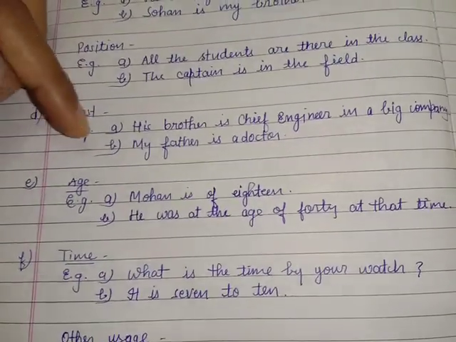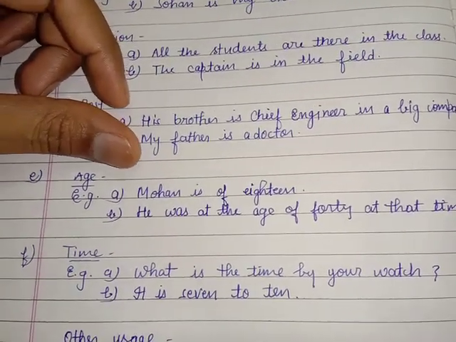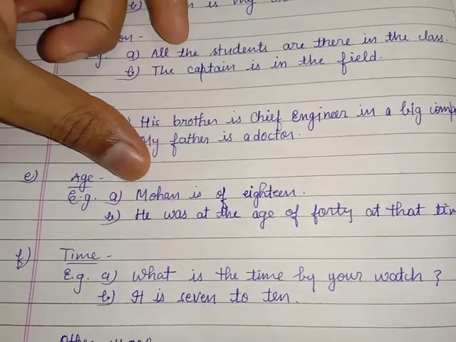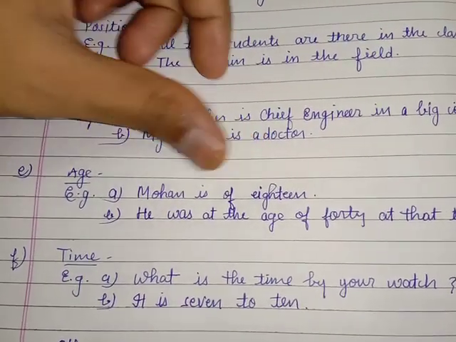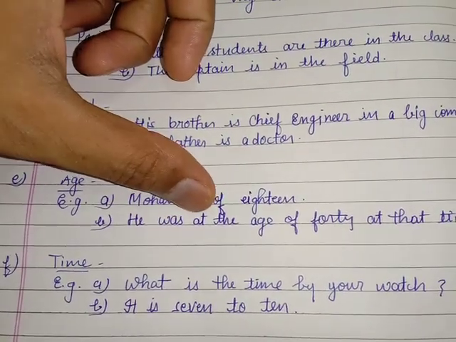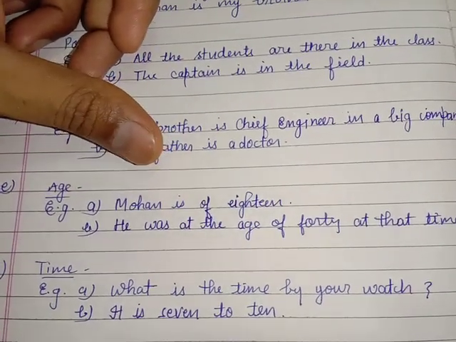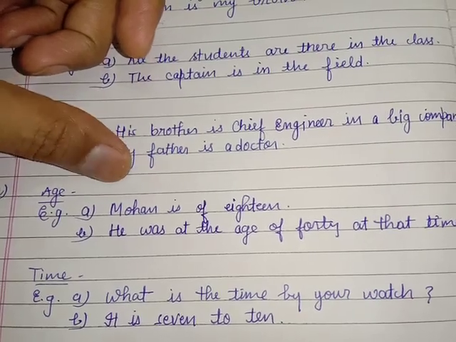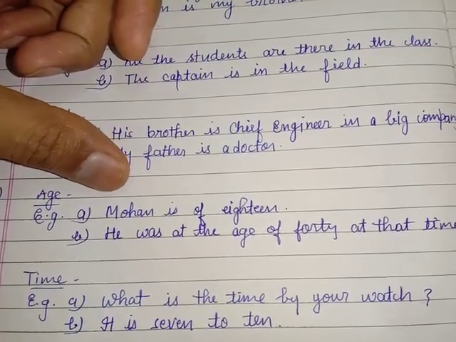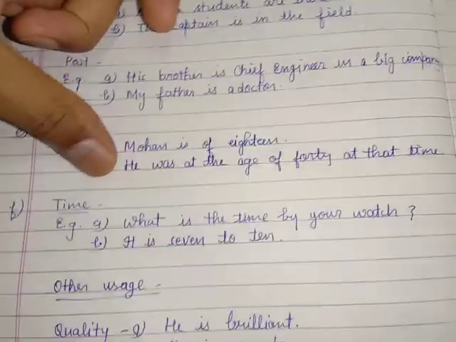The next one is, we can also show the age of any person. He is of 18. He was at the age of 40 at that time. So in both ways you can show the age. The time.